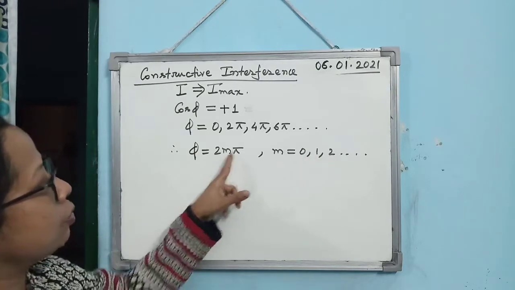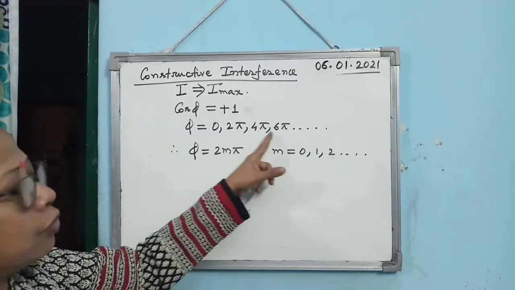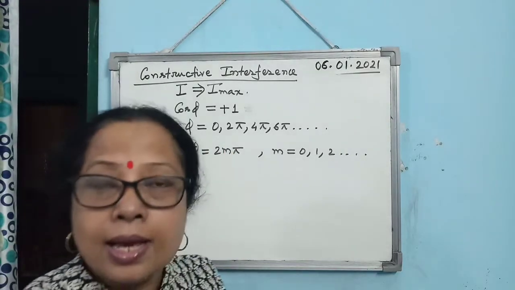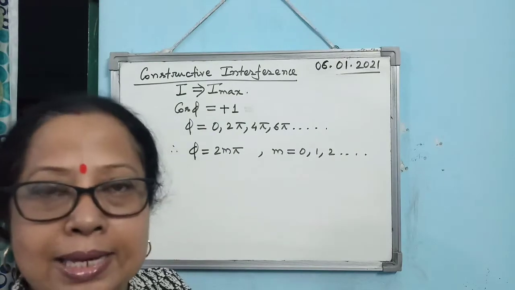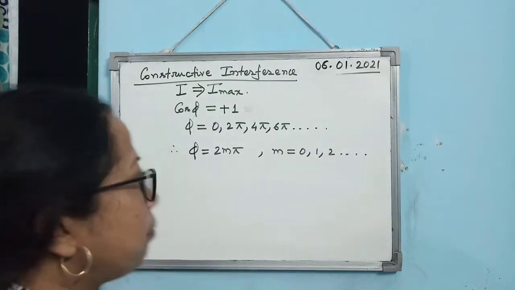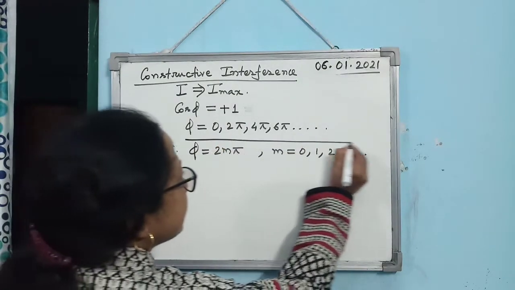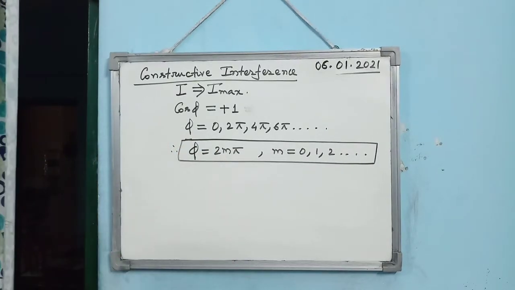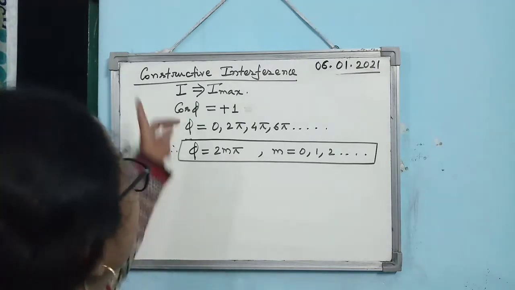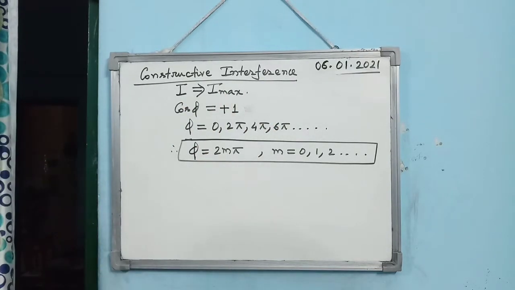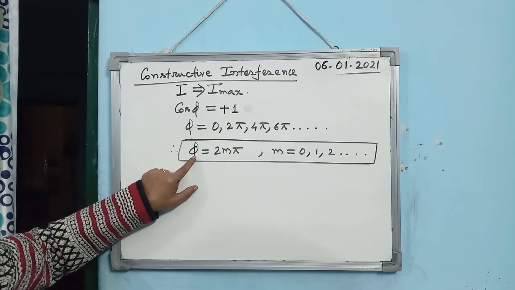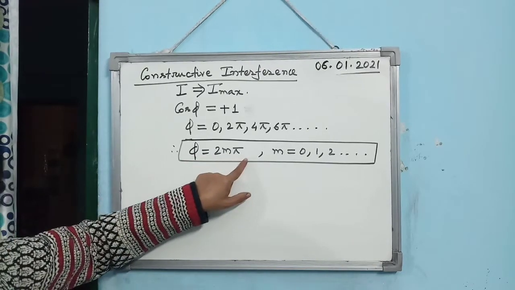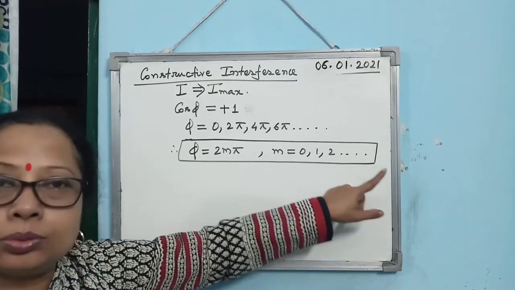When m is 1, it will be 2 pi. When m is 2, it will be 4 pi. So 2m always represents an even number. So it should be either 0 or an even multiple of pi. This is the condition for constructive interference, a very important point to remember for the exam. What is the condition for constructive interference? The phase difference between the two interfering waves should be 2m pi, where m is 0, 1, 2, 3, and so on.